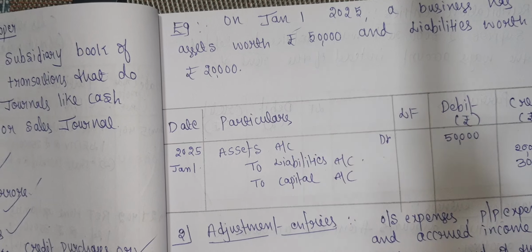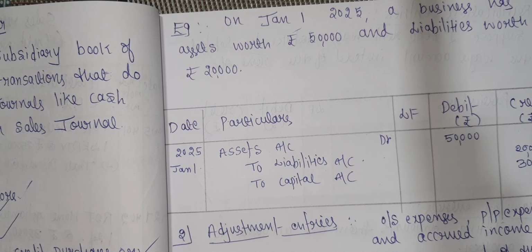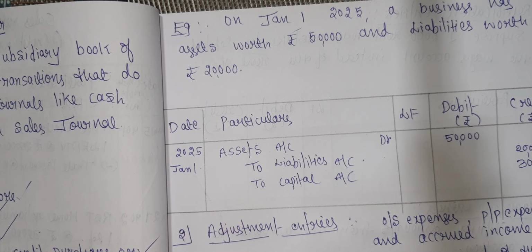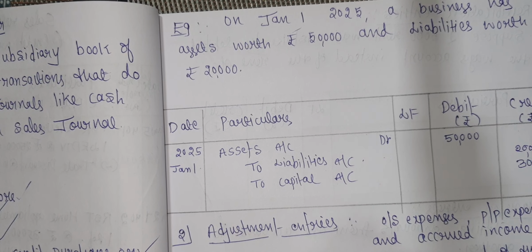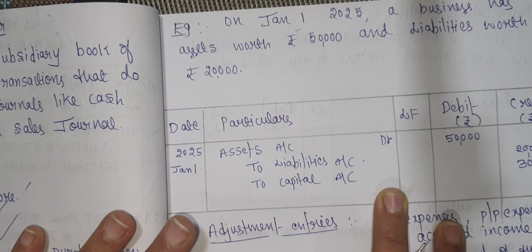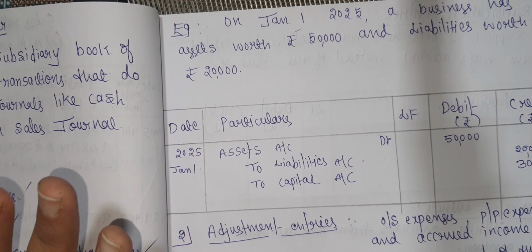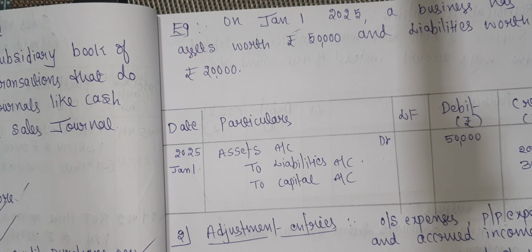And here we need to write down the narration, that is, being business started with assets of rupees 50,000 and it has a liability of rupees 20,000 and capital of rupees 30,000. We have to write down the narration here. Okay, so this is about opening entry.